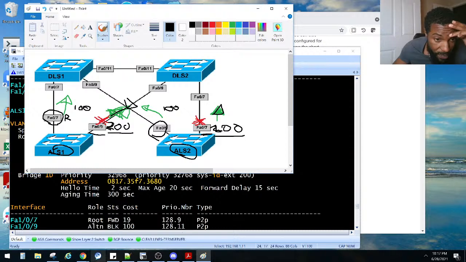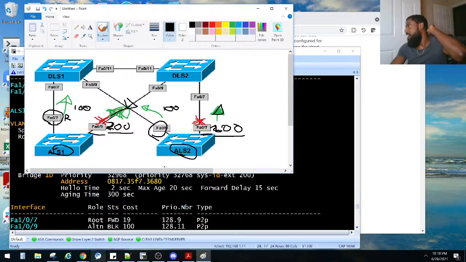So if I want this to forward for 200, I need to make my root higher, right? The other way around. You said, Juan, I know this. It's the switch priority. Switch priority?